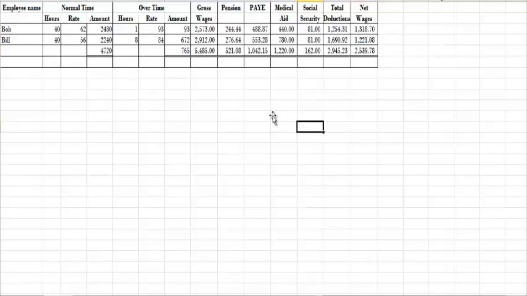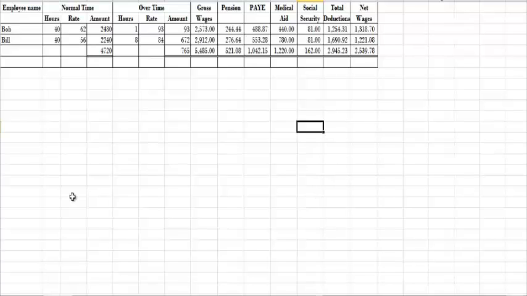Now as you can see, if we would have calculated our gross wages incorrectly, then our pension fund and our pay as you earn will be incorrect. And if our total deductions are incorrect, then our total net wages will also be incorrect. So be sure that you calculate your gross wages correctly by calculating your normal time correctly and calculating your overtime correctly.